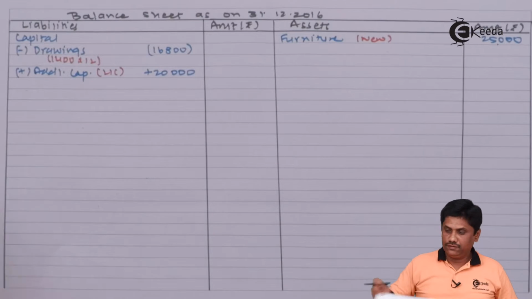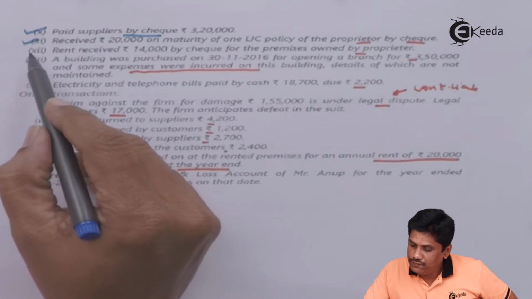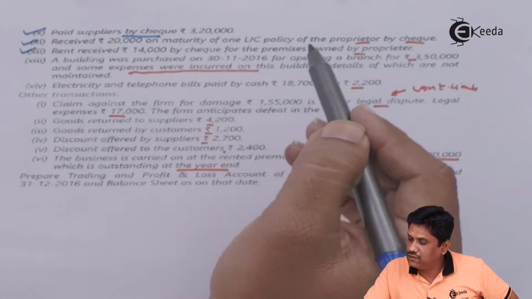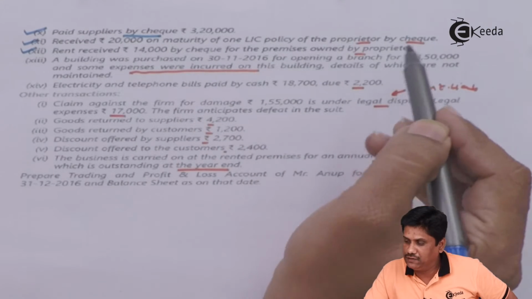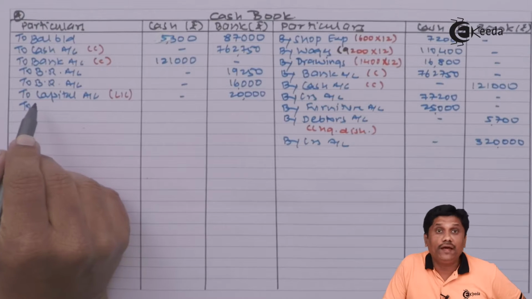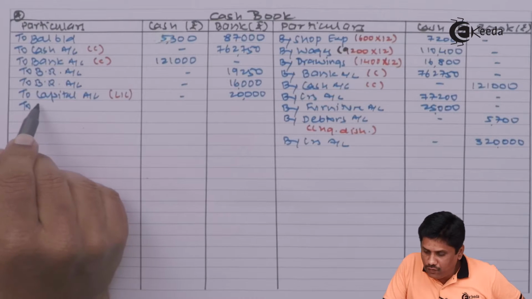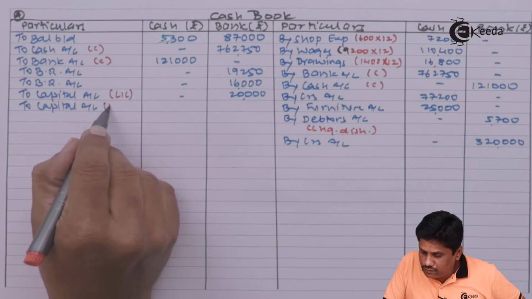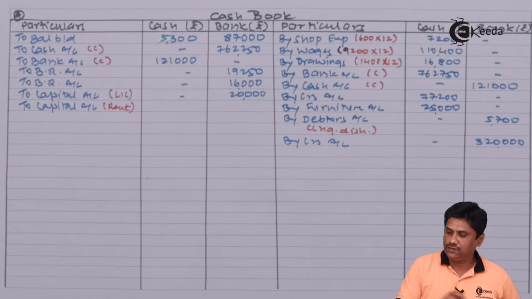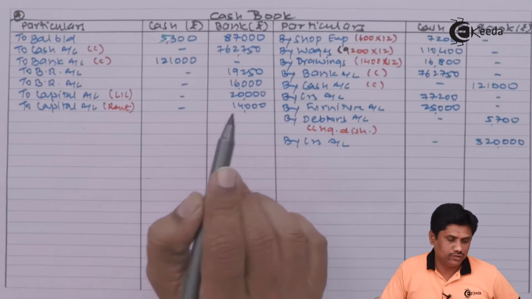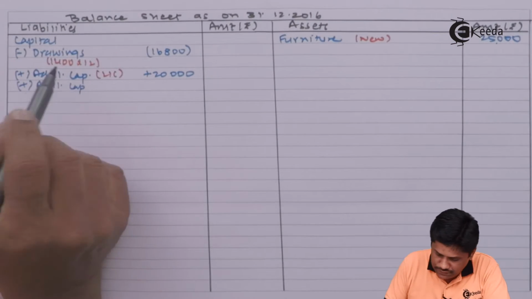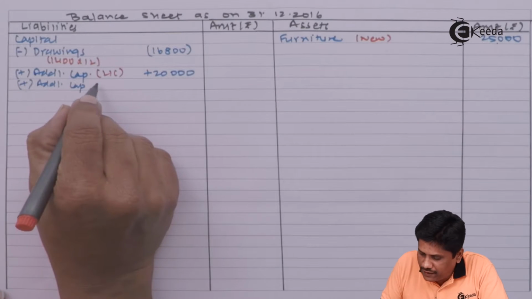Next, transaction number 12: rent received 14,000 by check from the proprietor, from the premises owned by the proprietor. So once again it is additional capital, and my entry will be the same. In bank column I will write to capital account. So rent we have received, 14,000, and this will be added to the capital also. So in balance sheet, additional capital, personal rent received in the bank, 14,000.